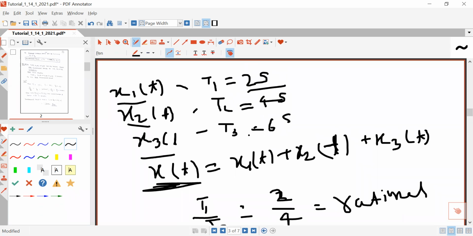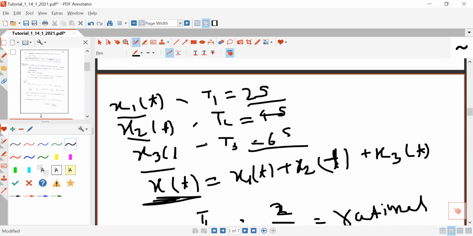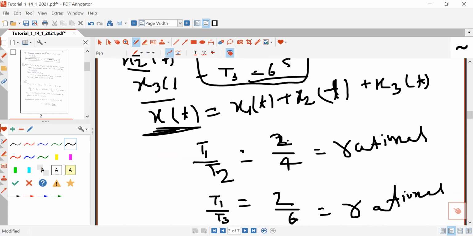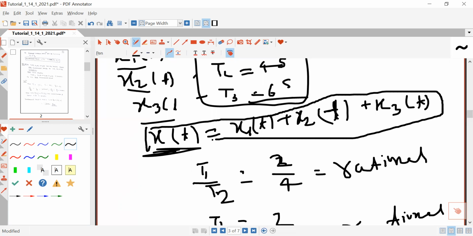Similarly, T1 is 2 seconds and T3 is 6 seconds, so this will be 2 by 6, which is also rational. So the ratio of their individual time periods is rational, and you can say this sum will be a periodic signal.